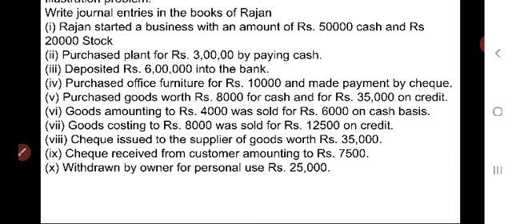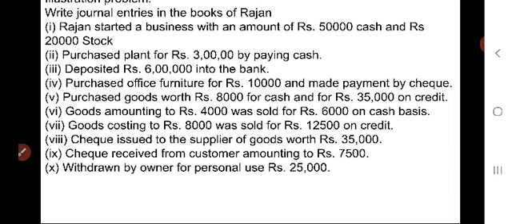Here Rajan is a person who started a business by investing cash 50,000 and also giving rupees 20,000 worth of stock to the business in the name of capital. Rajan is an owner, but we should not write the owner as it is. So we have to write Rajan capital.